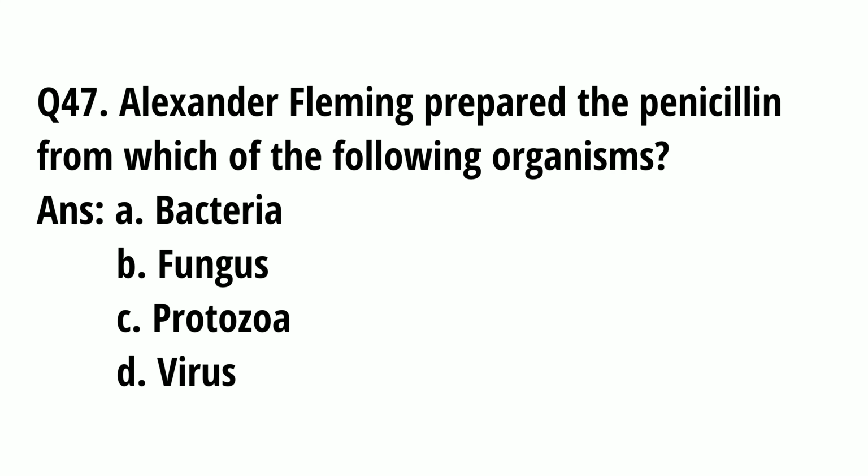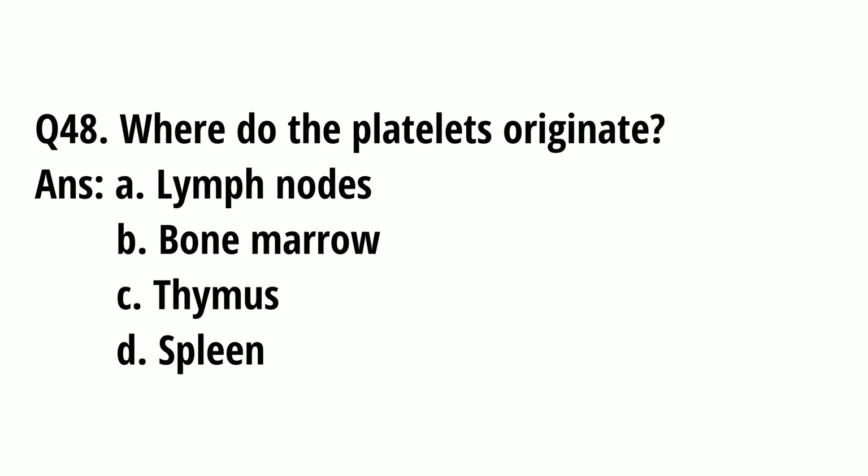Question number 47. Alexander Fleming prepared the penicillin from which of the following organisms? A. Bacteria, B. Fungus, C. Protozoa, D. Virus. And the correct option is B. Fungus. Question number 48. Where do the platelets originate? A. Lymph nodes, B. Bone marrow, C. Thymus, D. Spleen. And the correct option is option number B. Bone marrow.